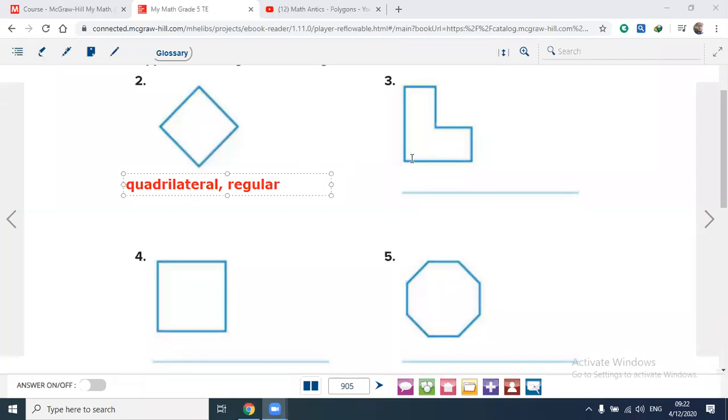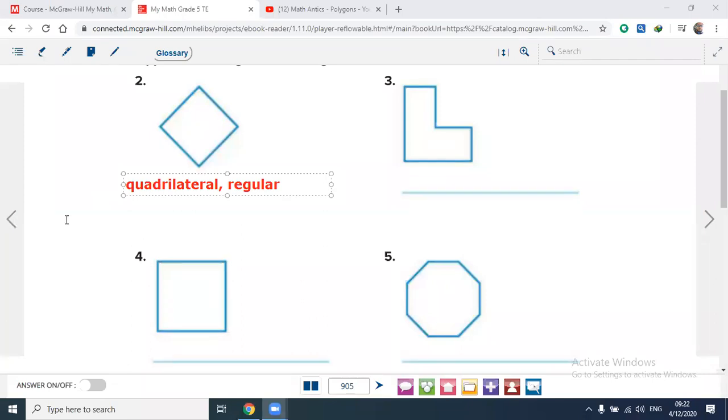Number 3. Who can tell me if this is a polygon or not? Yes, polygon. Can you count the sides to know its name? 1, 2, 3, 4, 5, 6. The polygon with 6 sides is called what? Come back to page 904.